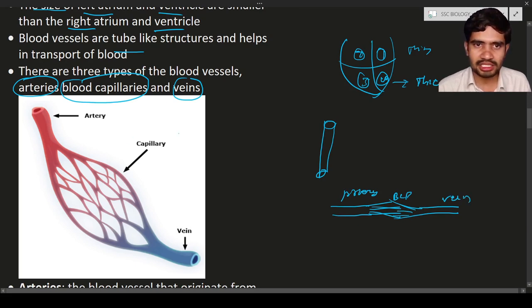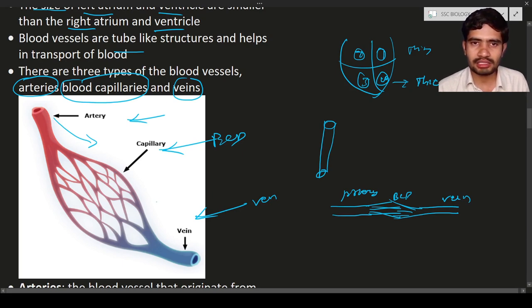In this diagram you can see clearly: this is known as blood capillary, this is known as vein and this is known as artery. Here the artery will divide into fine branches. These fine branches are known as blood capillaries. Again, these blood capillaries will turn into a major blood vessel that is known as a vein. This is the difference between arteries, blood capillaries and veins. Depending upon their region and their function, the blood vessels are divided into arteries, blood capillaries and veins.